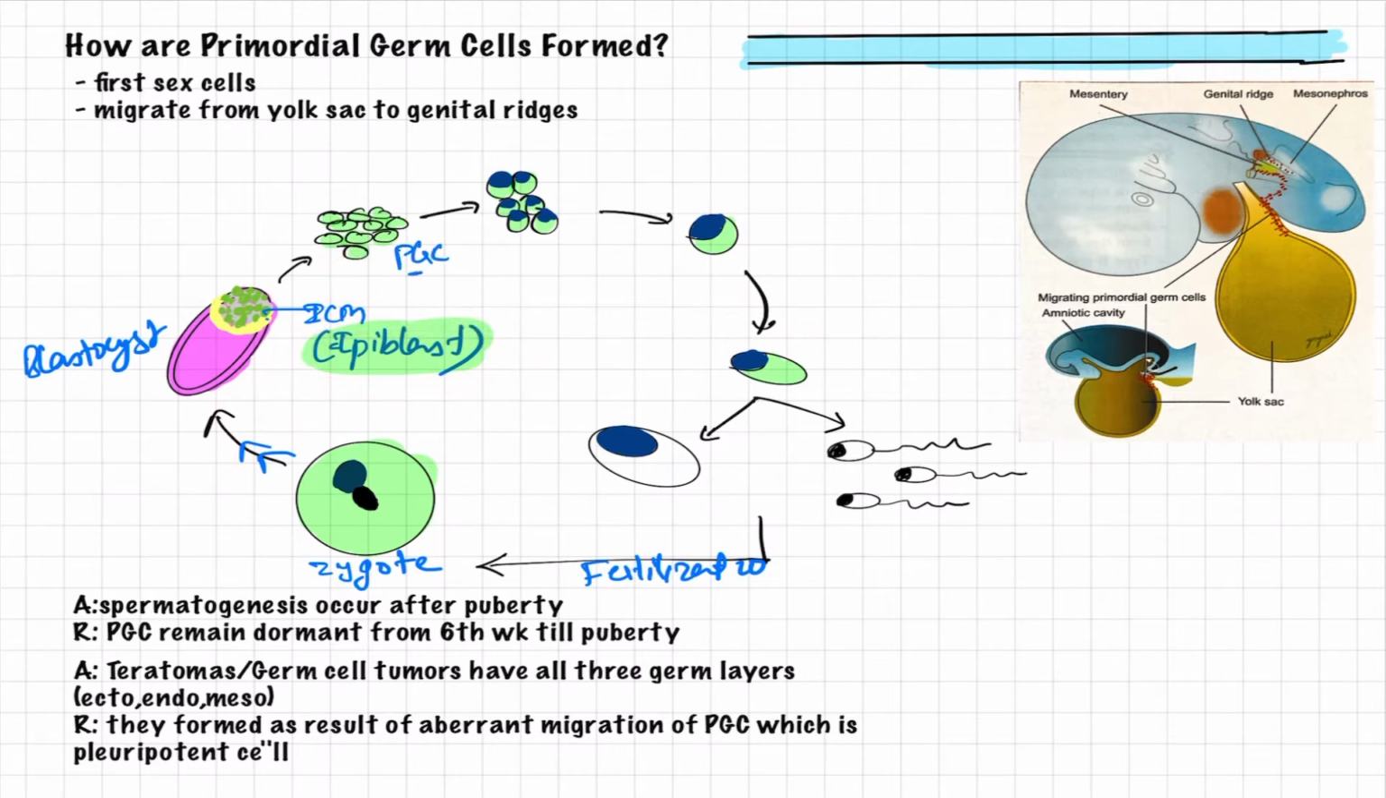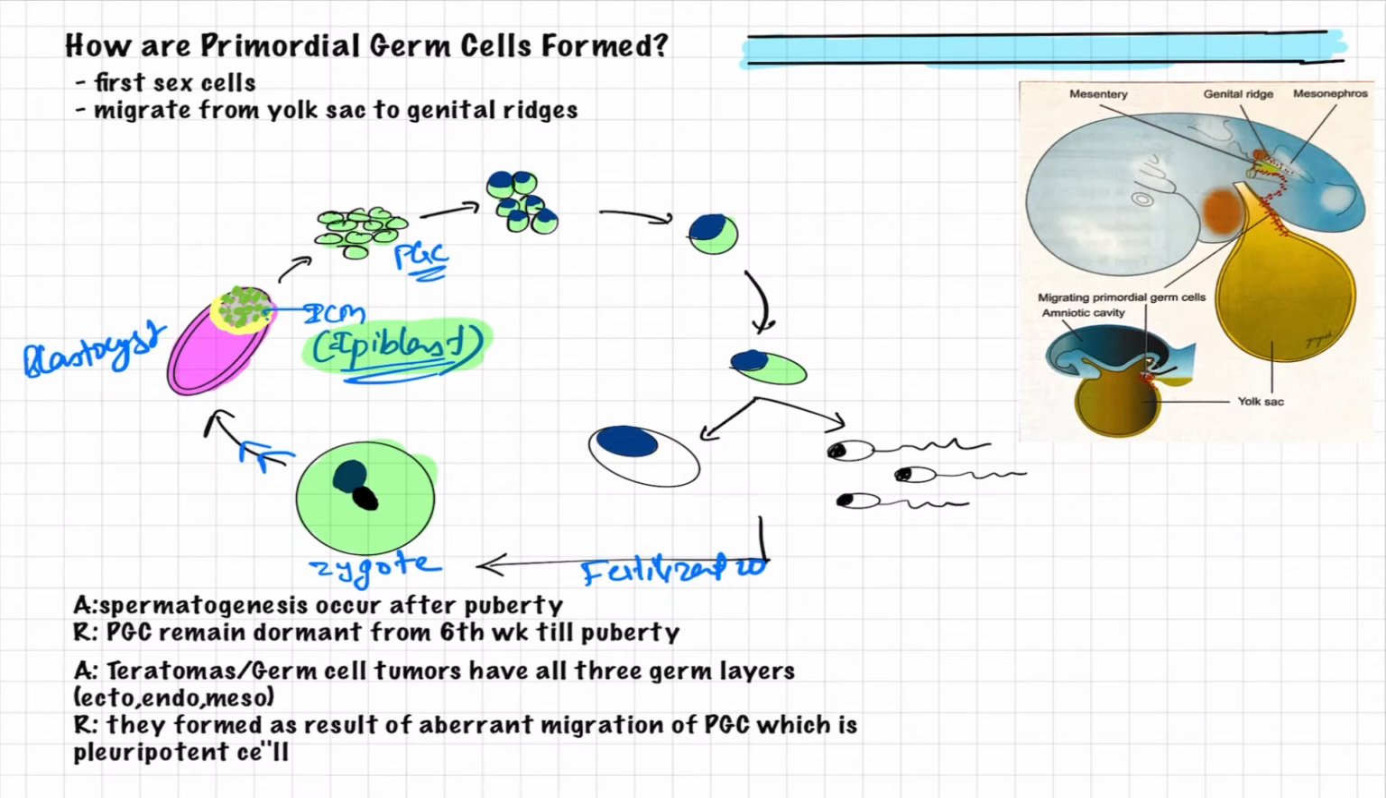These are the primordial germ cells, and this is the precursor of the primordial germ cells. So the epiblast is the embryological precursor of the primordial germ cells, and these primordial germ cells are the main thing that is important for this whole cycle. And before the age of puberty, these primordial germ cells are present in the yolk sac.